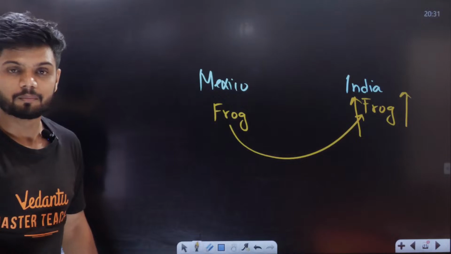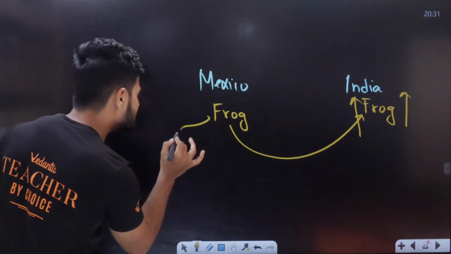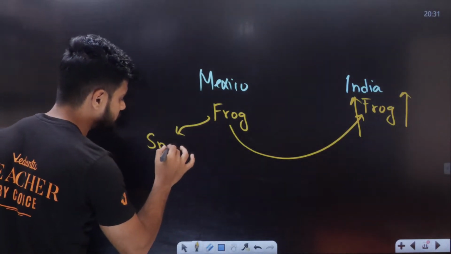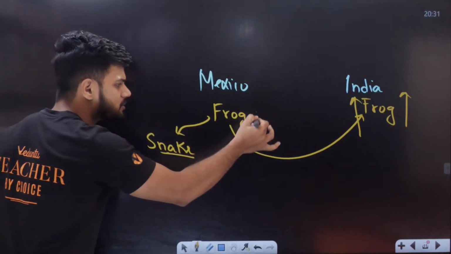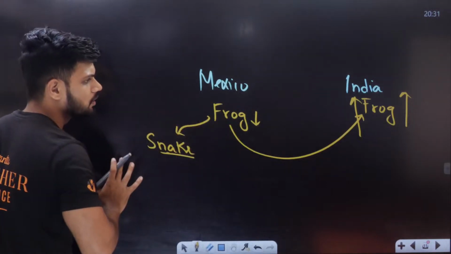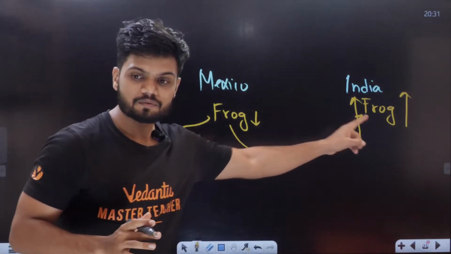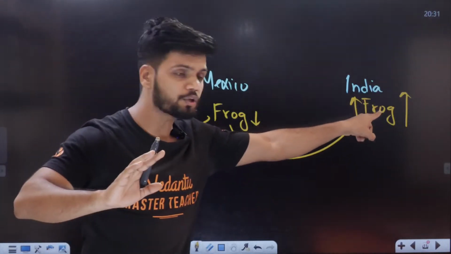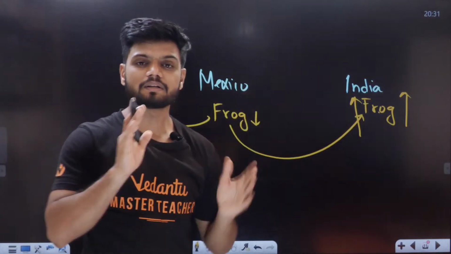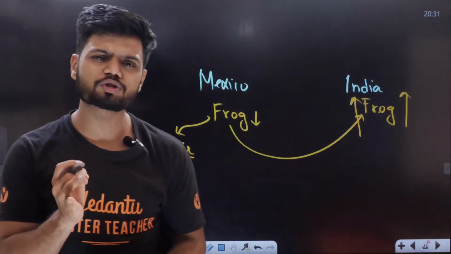Why? Because in Mexico, this frog was eaten by a snake. There was a snake which was eating the frog, so the population was under control. But here, what is happening now? Since we only got the frog here and there is no predator, the population of this frog will increase. Now tell me students, what is the solution to this?